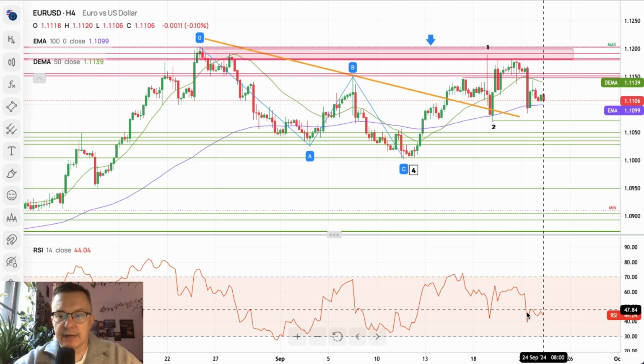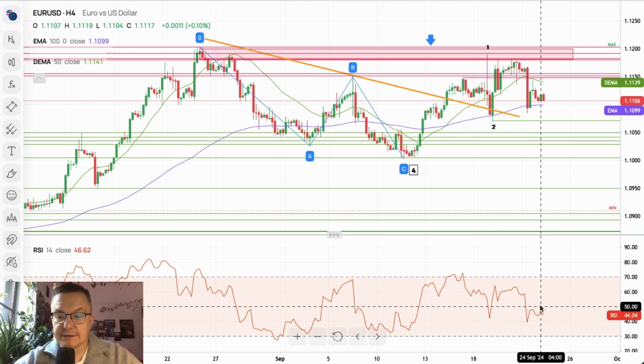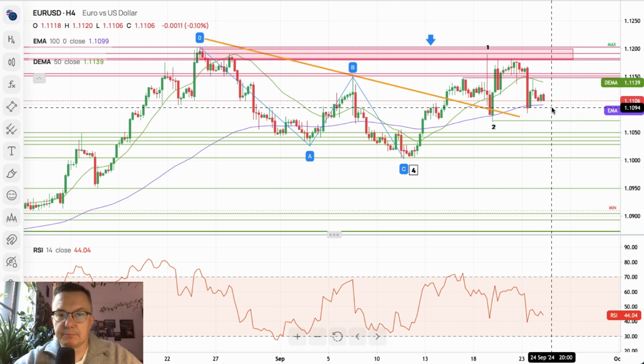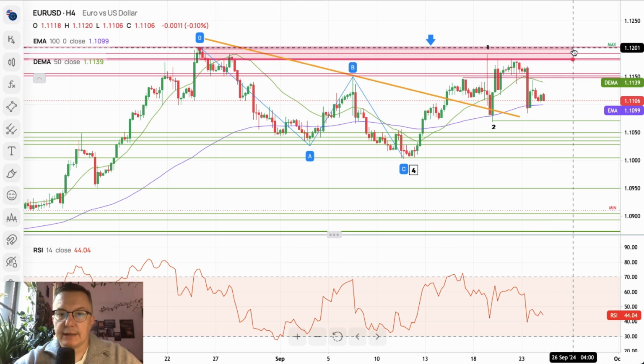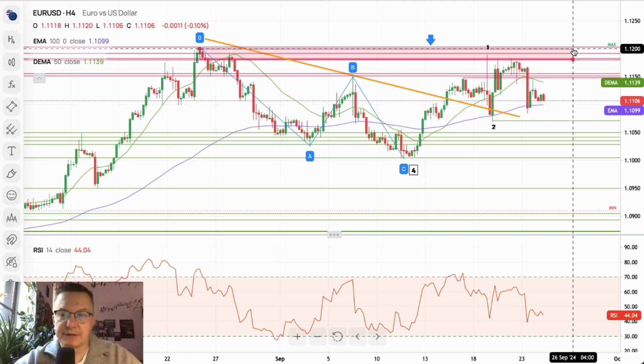It shouldn't be that hard, because momentum broke below the level of 50, then almost tested the level of 50 again, and now it's hovering below it. So the bears are still in charge of the market, at least in the short term, and the gauge to the gains is still located at the level of 1.1202, 1.1181. So this 20 pip zone is likely to prevent the bulls from moving higher until some kind of a trigger will eventually make the move to the upside, maybe fundamental trigger, maybe any other one.